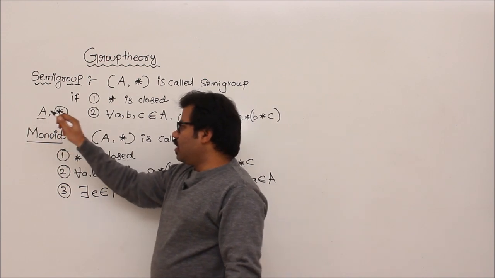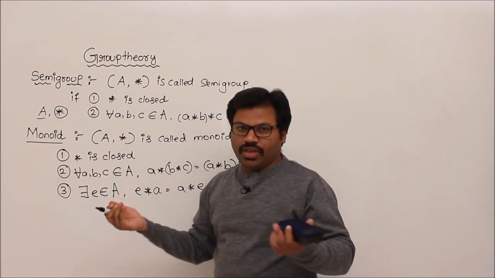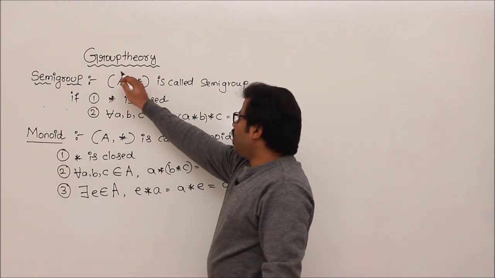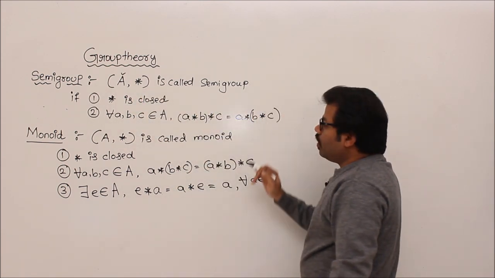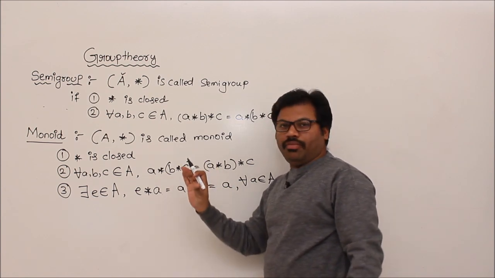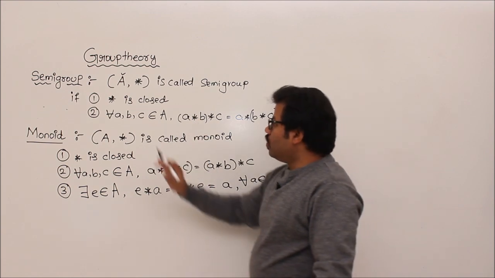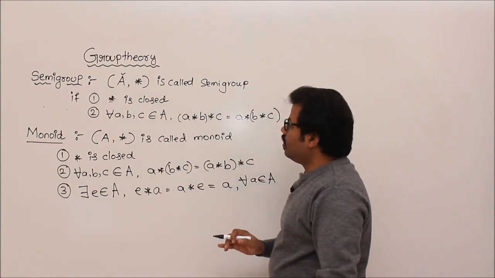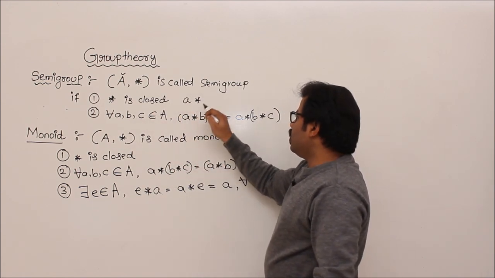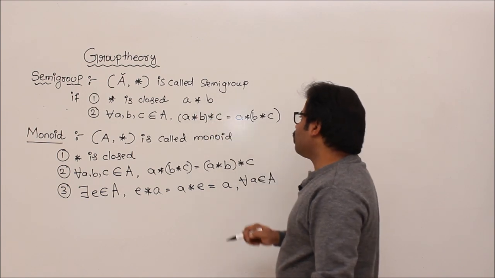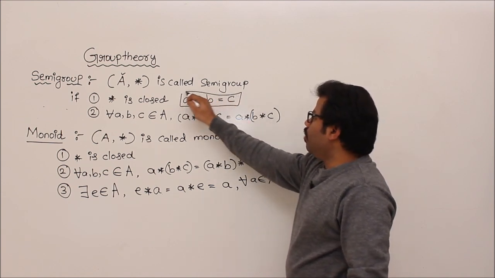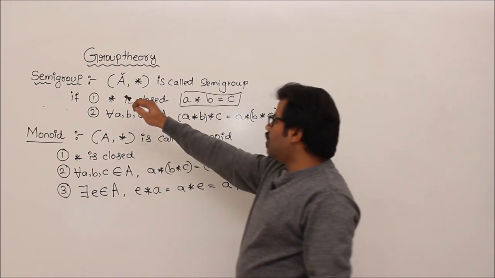So you have a set, that set can be integers, otherwise any set of symbols, okay. Now let us try to understand semi-group. Such a set, comma, such an operator is called a semi-group if it follows these two rules. From now onwards you remember, these definitions are very important, because the theory begins here. So star is closed. Sir, what is the meaning of that? Whenever I say an operator is closed, then take any two elements a comma b, then if you apply a star b, you get an element called c, let's say, and that c is also a member of A. Then we say that this operator is closed.